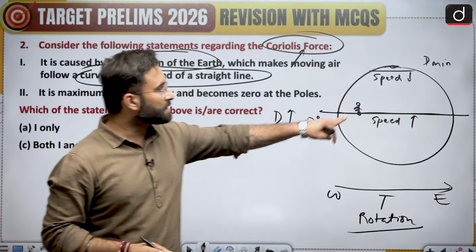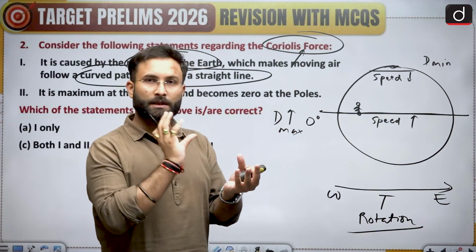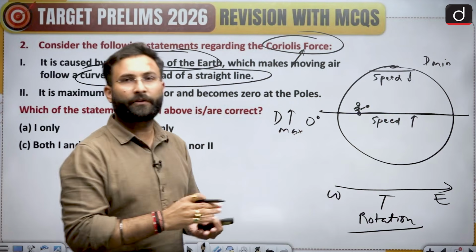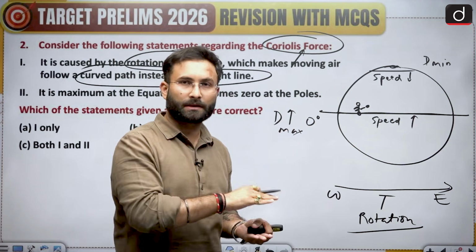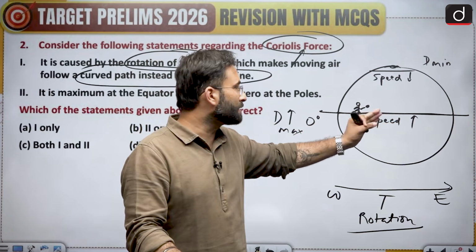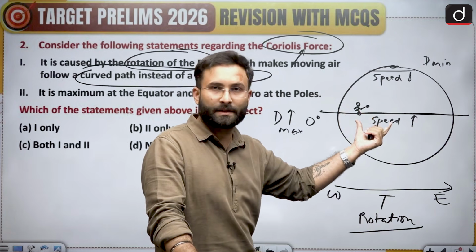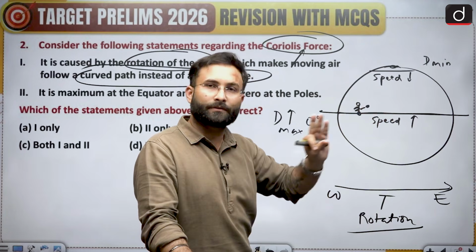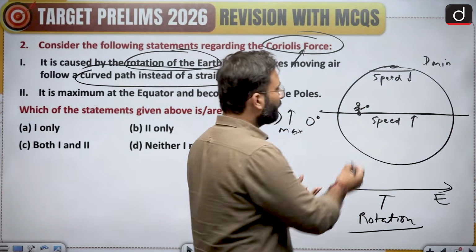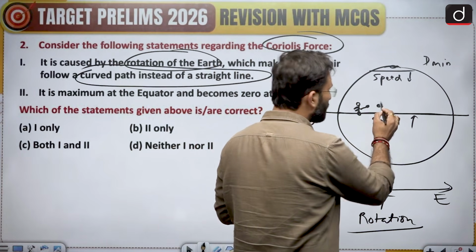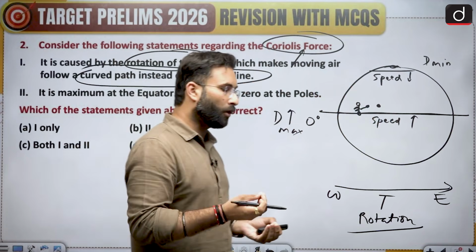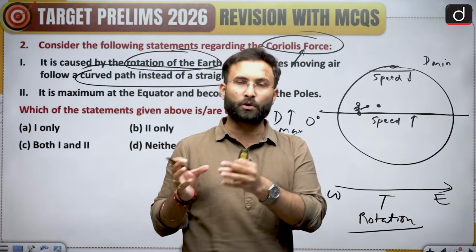Now, since the speed is high, at the equator the Earth is moving with a particular speed. Let's say I'm holding a ball in my hand, and I am on the surface. The ball has the same speed as the surface is moving, because it is in contact with it. Now, if I leave this ball, it would want to stay in motion. This is the basic law of motion, that a body in motion wants to stay in motion.